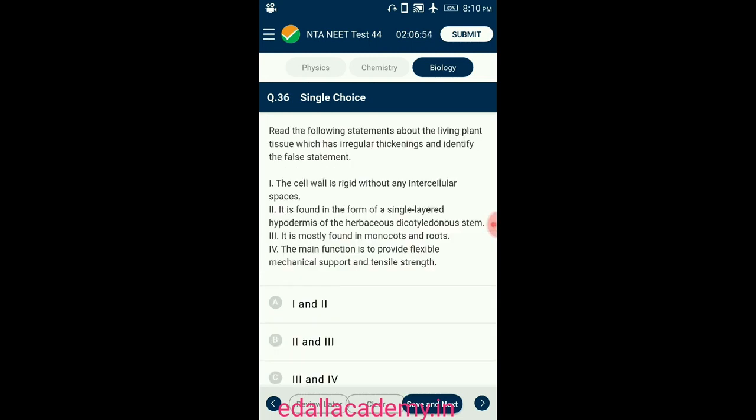Question number 36. Read the following statements about the living plant tissue which has irregular thickening and identify the false statement. The living plant tissue which has irregular thickening is called collenchyma. The thickenings are made up of pectin between the cells. Thus, there is no free intercellular space. In dicot stem, the hypodermis consists of a few layers of collenchyma cells and it provides mechanical support to the young stem. In monocot stem, the hypodermis is made up of sclerenchyma. It is absent in roots. So, the incorrect statements are second and third. So the correct option is B.